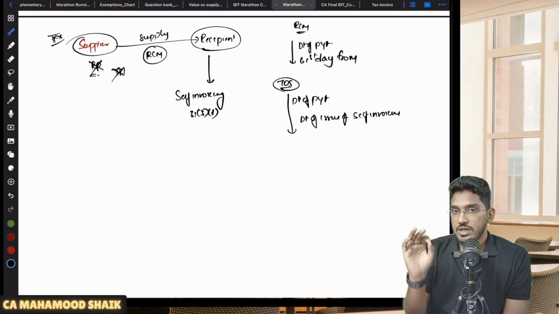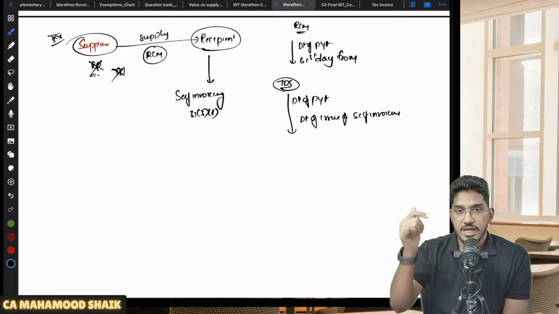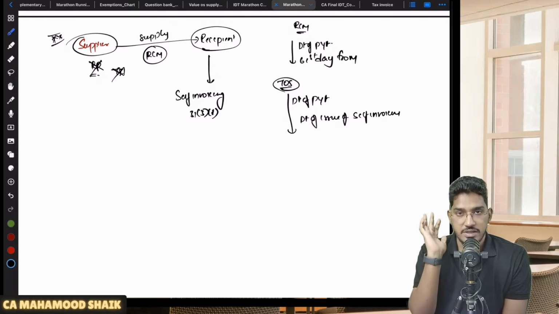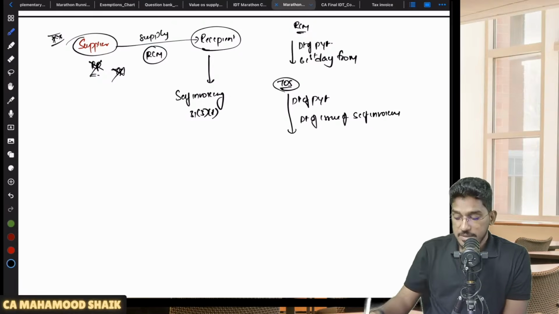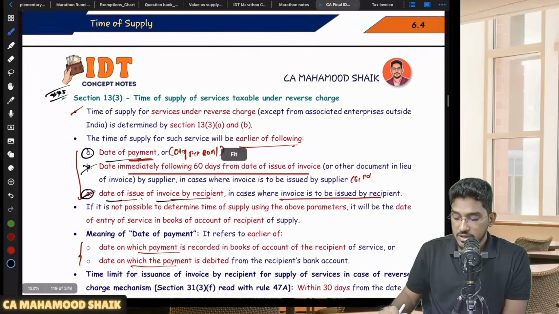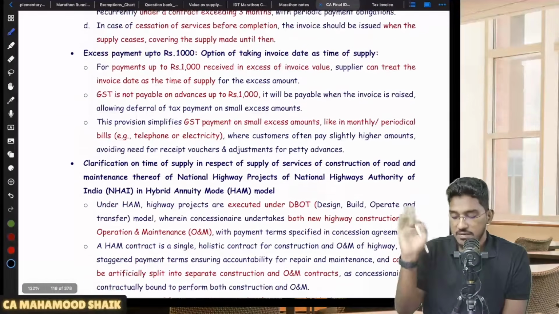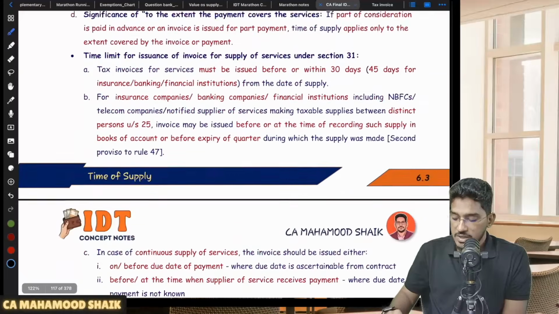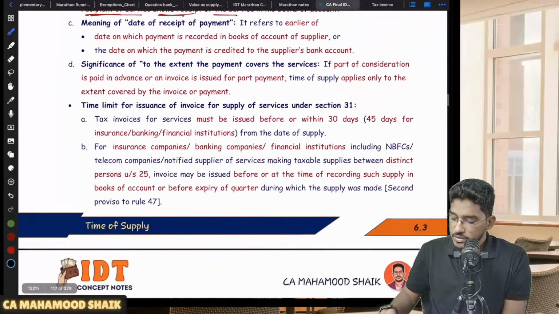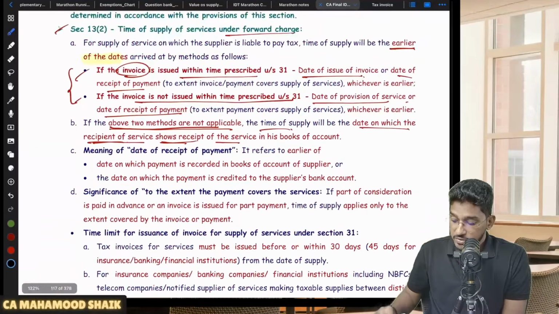In case the supplier has not given the invoice, the time of supply is the date of payment or the date of issuance of the self invoicing by the recipient, whichever is earlier. In case of 12 subsection 3, all that discussion we don't have. In 12 subsection 3, they have given us three dates, whichever is earlier. So what is it that they have told?